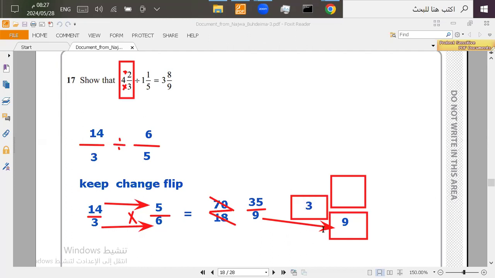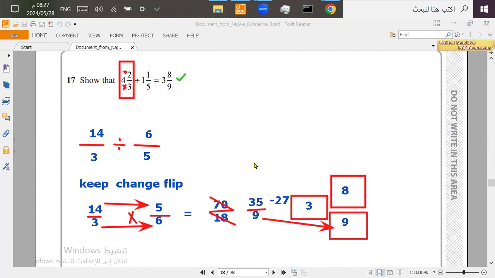Now, we can use the method of turning mixed into improper by multiplying these. So 9 times 3 is going to be 27. So I subtract 27 from 35, like this, and I'll get the answer for the numerator. So 35 minus 27 is 8. So the answer will be 3 and 8 over 9, which is the same as the answer given here.